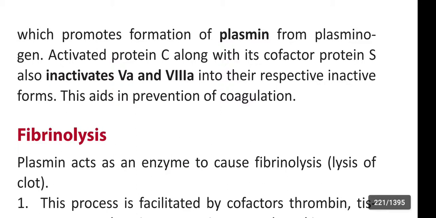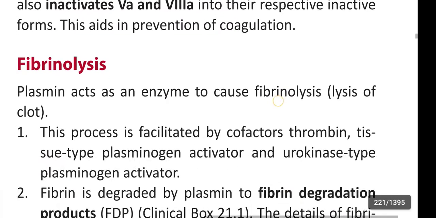Activated protein C along with its cofactor protein S also inactivates factors 5A and 8A into their respective inactive forms. This aids in prevention of coagulation.